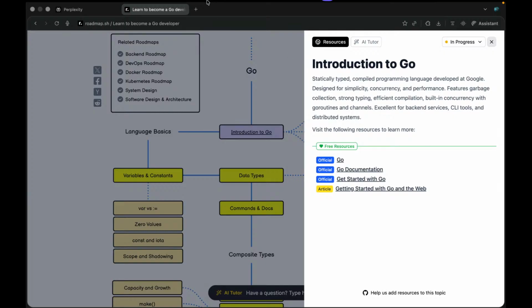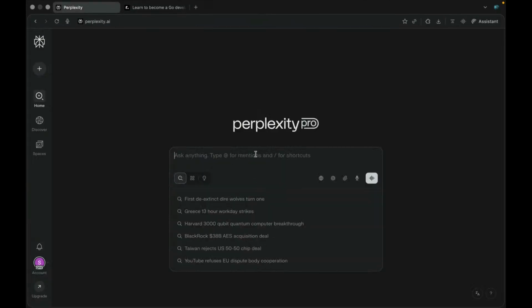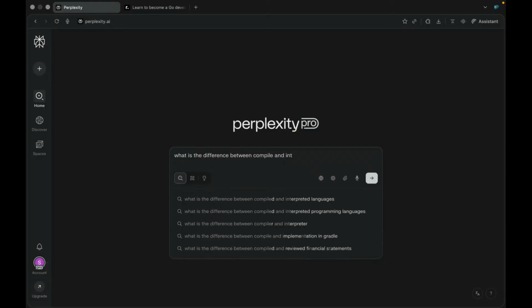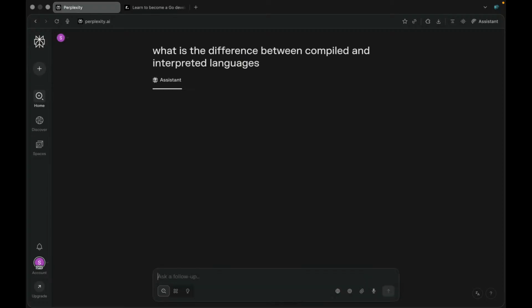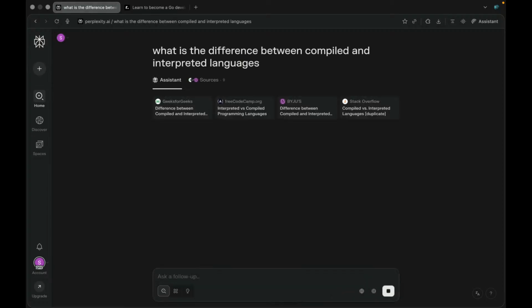What is the difference between compiled and interpreted languages? I guess compiled languages compile the whole code at once, and interpreted languages interpret code line by line. So yeah, this is the minor difference. Let's talk about the major difference.